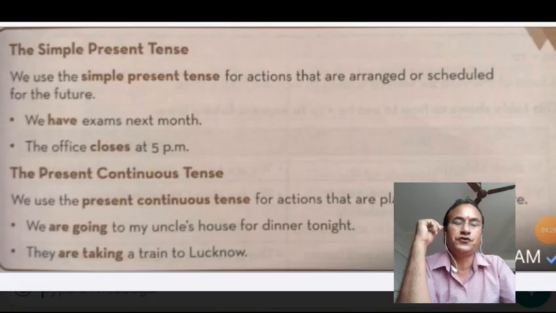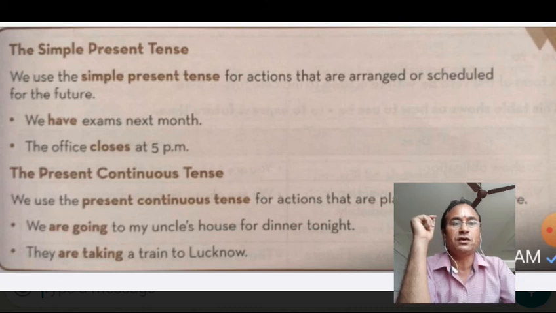In place of the future, at times we use the simple present tense also. We use the simple present tense for actions that are arranged or scheduled for the future. For example, the bus leaves at 9 o'clock. Here our exam is to start. And the example: I have exams next month. So we are talking about the future, but it is planned, it is arranged, it is scheduled. That's why we have used the present.